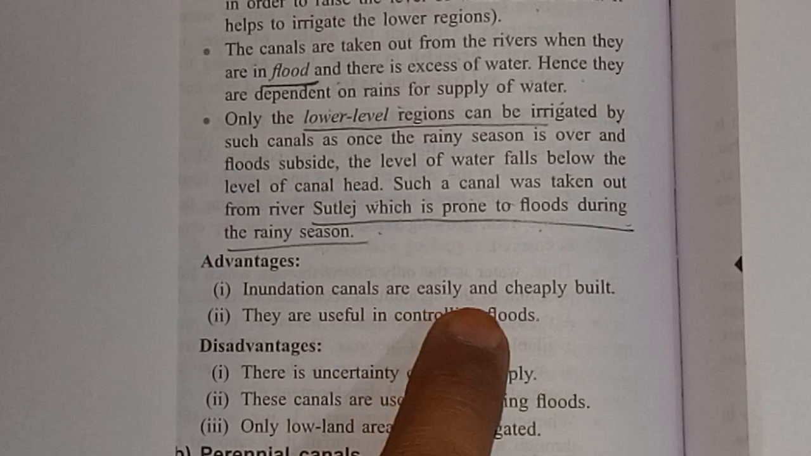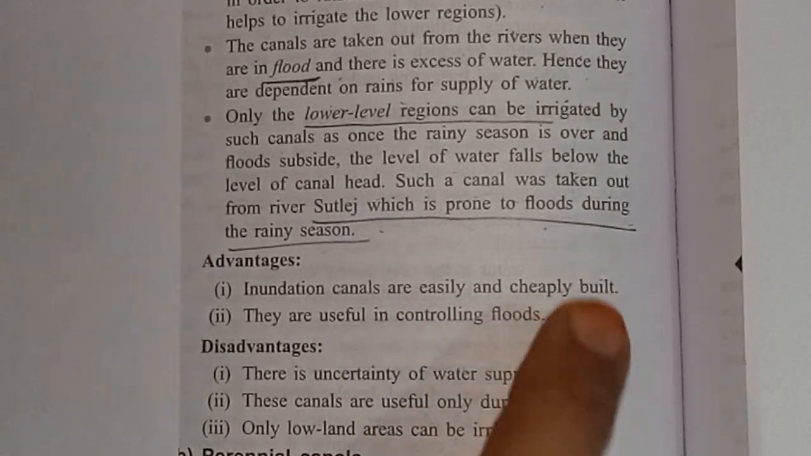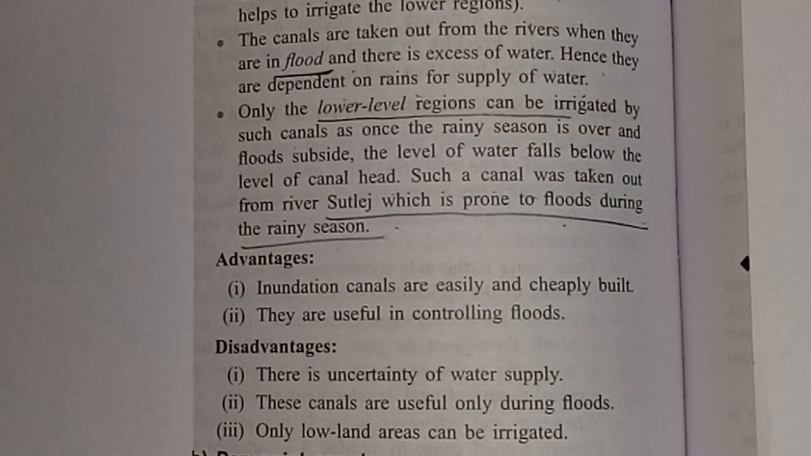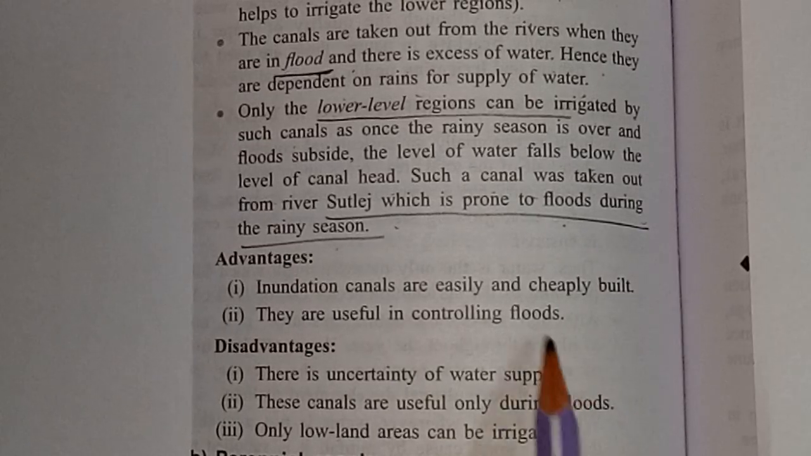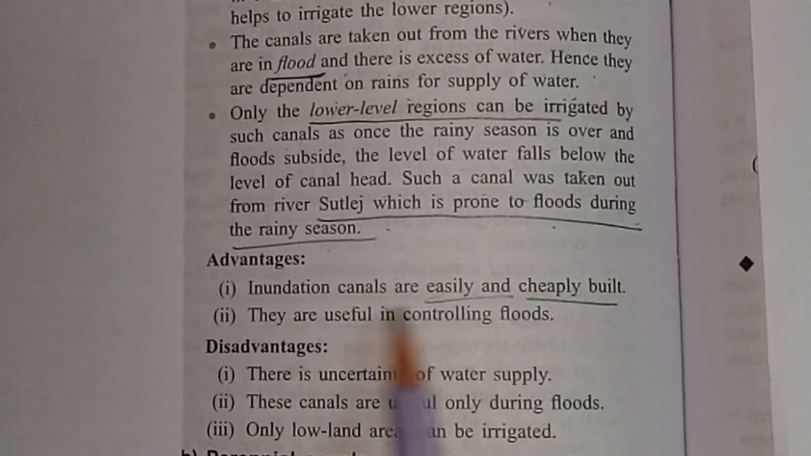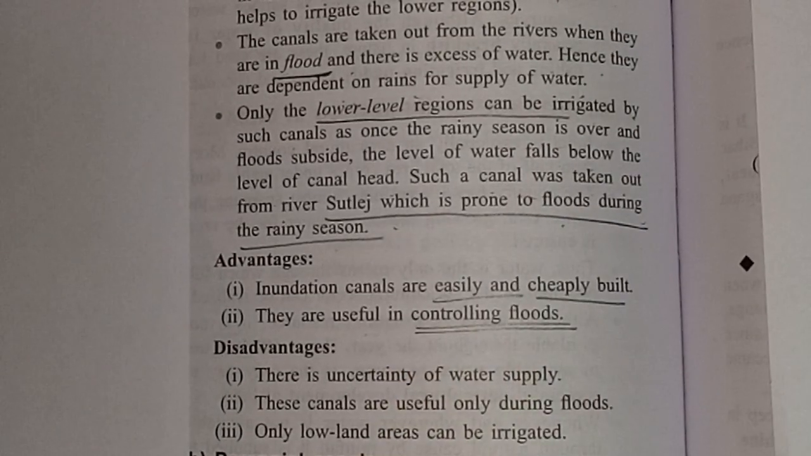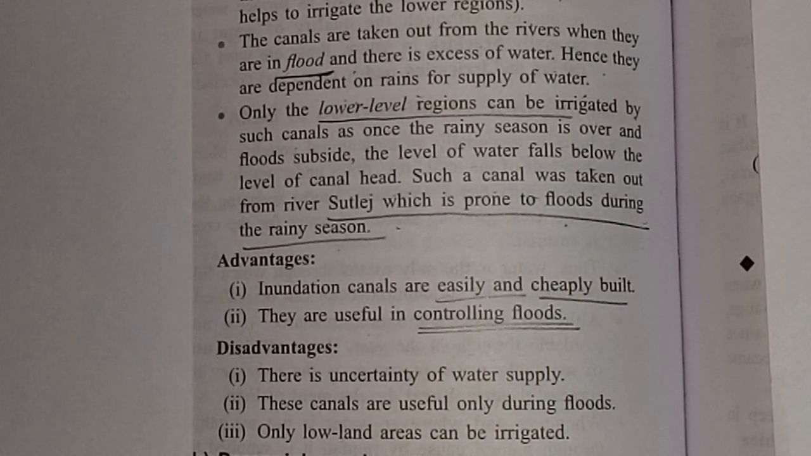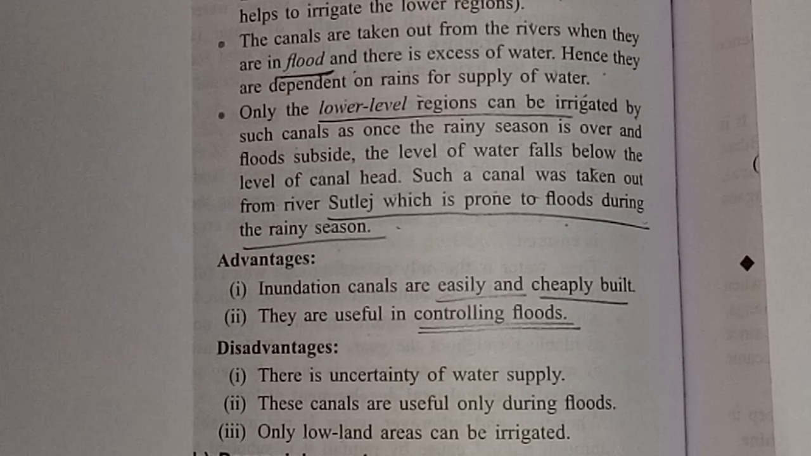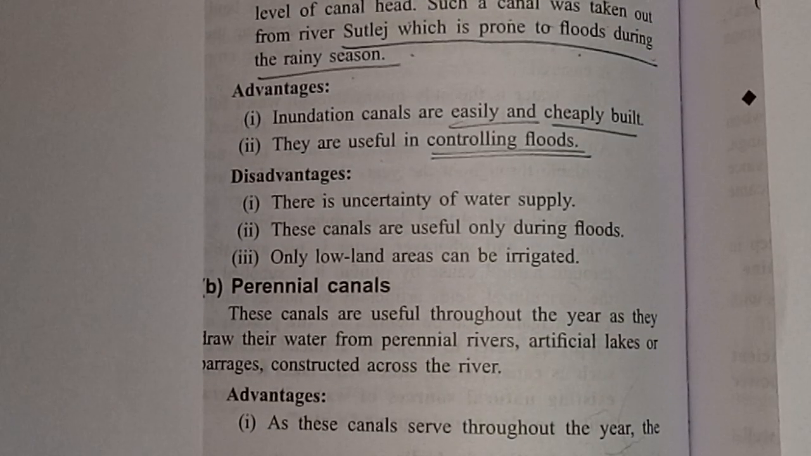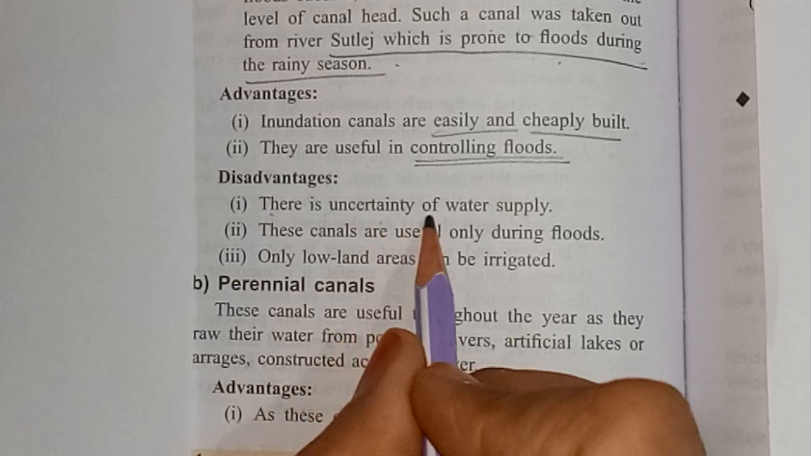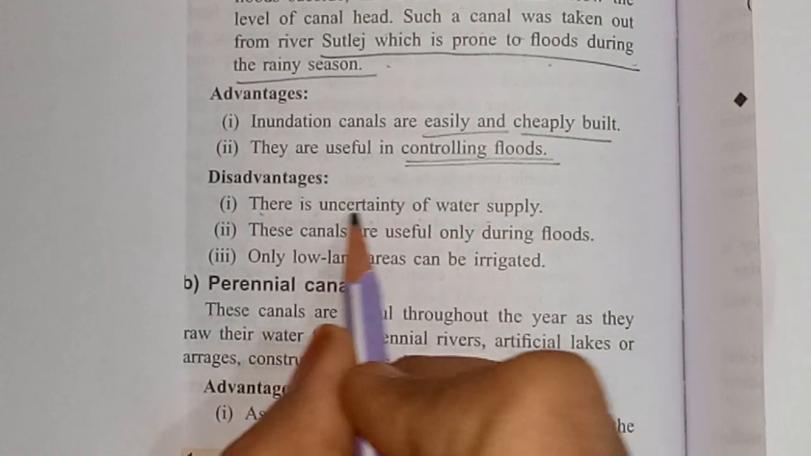Inundation canals are easily and cheaply built. This is the most important, they are easily and cheaply built. They are useful in controlling floods. So as we are having advantages, we also have disadvantages. Look here, disadvantages. There is uncertainty of water supply.